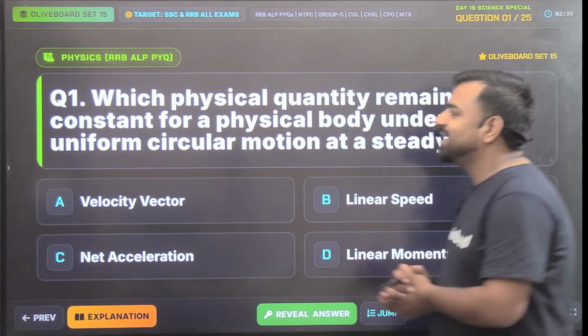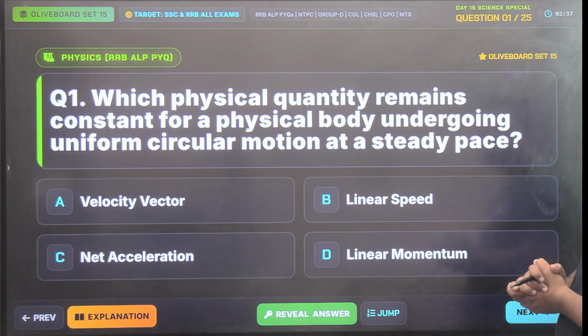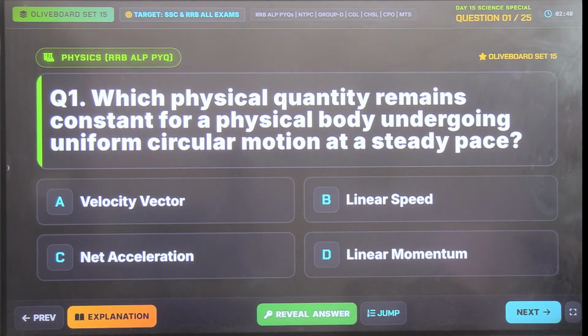The question is, which physical quantity remains constant for a physical body undergoing uniform circular motion at a steady pace? Will it be a velocity vector? Will it be a linear speed? Will it be net acceleration? Or will it be linear momentum? So which physical quantity remains constant? You have four options here. Let us see what will be the correct answer.